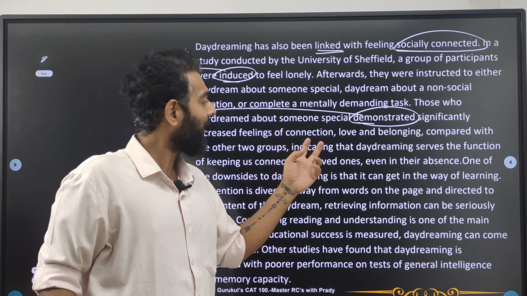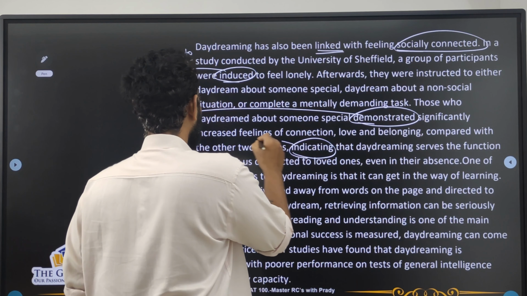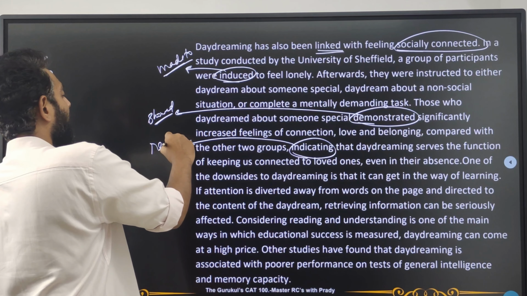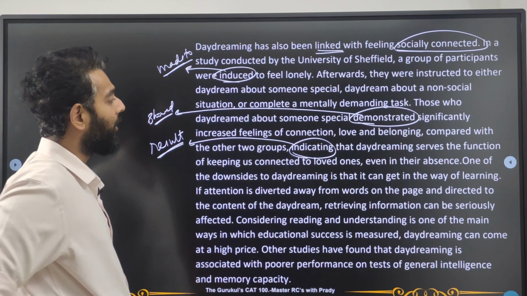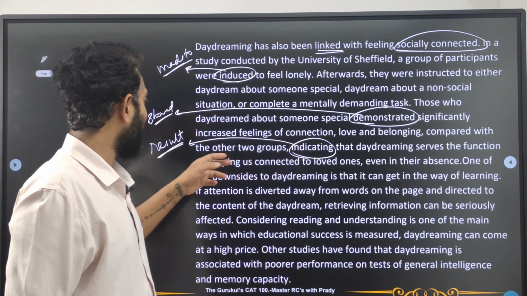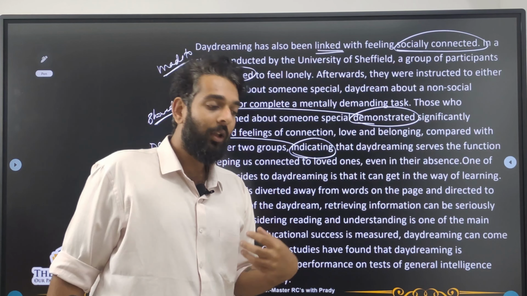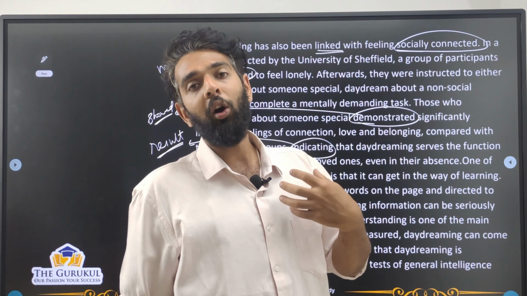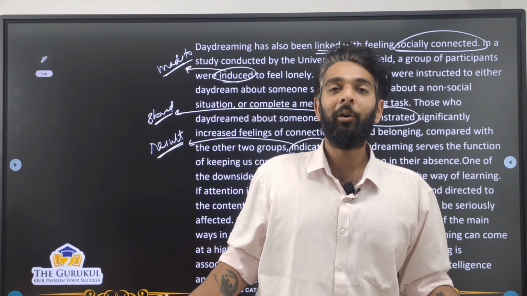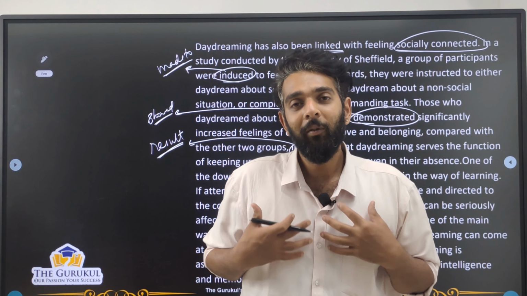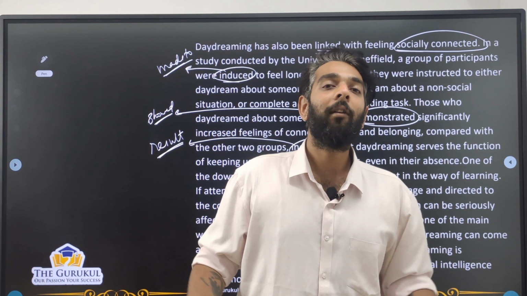Yes, so what did this indicate? Again, indicating means resulting in, or the result is being shown over here. Okay, that daydreaming serves the function of keeping us connected to our loved ones even in their absence. That means even when our loved ones are not present with us, if we daydream about them, that means if we just try to remember them, we feel more connected and we feel more loved.